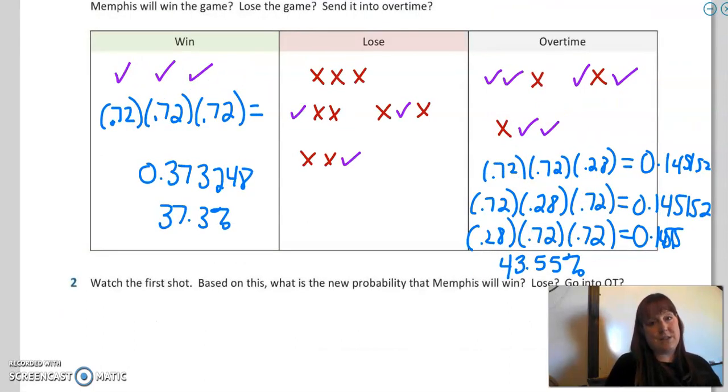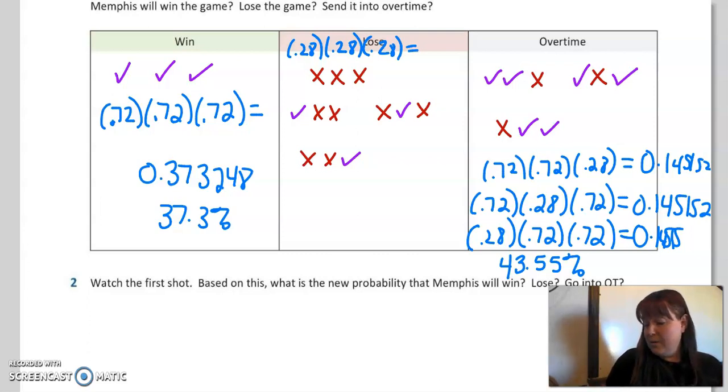So what's the chance that they're going to lose? Well, the probability of the first one would be 0.28 times 0.28 times 0.28, right? Because that would be the probability of him losing every single one. So we're going to do 0.28 cubed. That is about a 2% chance, actually.